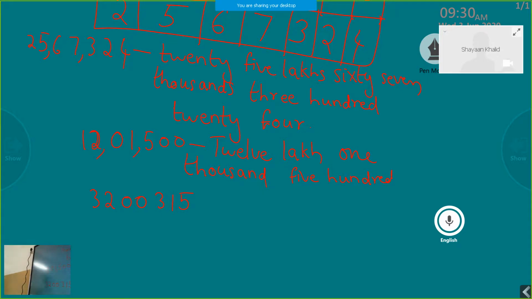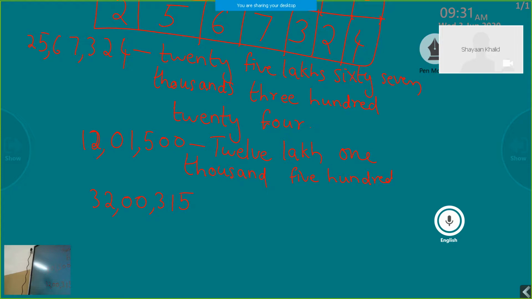Now, sometimes some digits are missing in some periods, for example, 3200315. How will you read this number? For that, the first thing, if a number is given, we have to separate it by commas. Starting from the right side, we have groups of 3, 2, 2. So 1, 2, 3, put a comma, then 2, again put a comma. So we have 32,00,315. 32 in the first group belongs to the lakhs period, 00 belongs to the thousands period, and 315 belongs to the ones period.